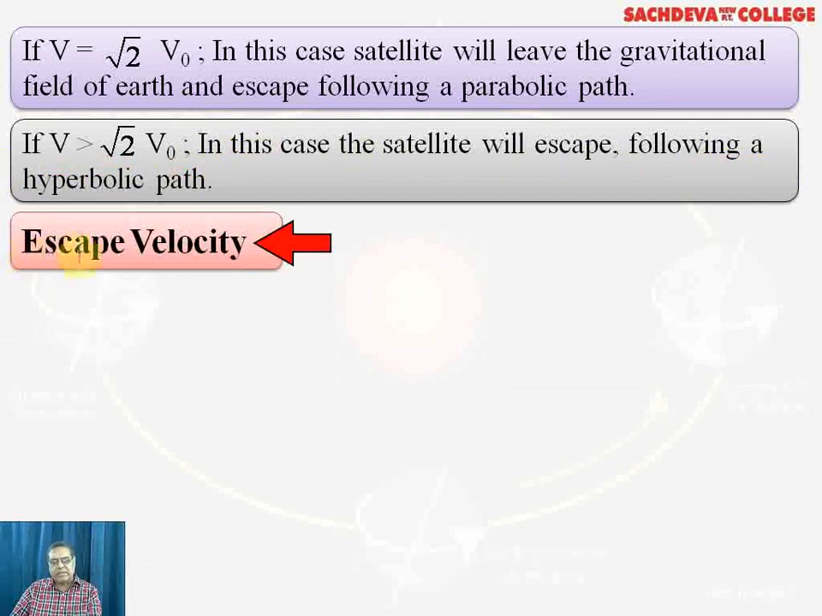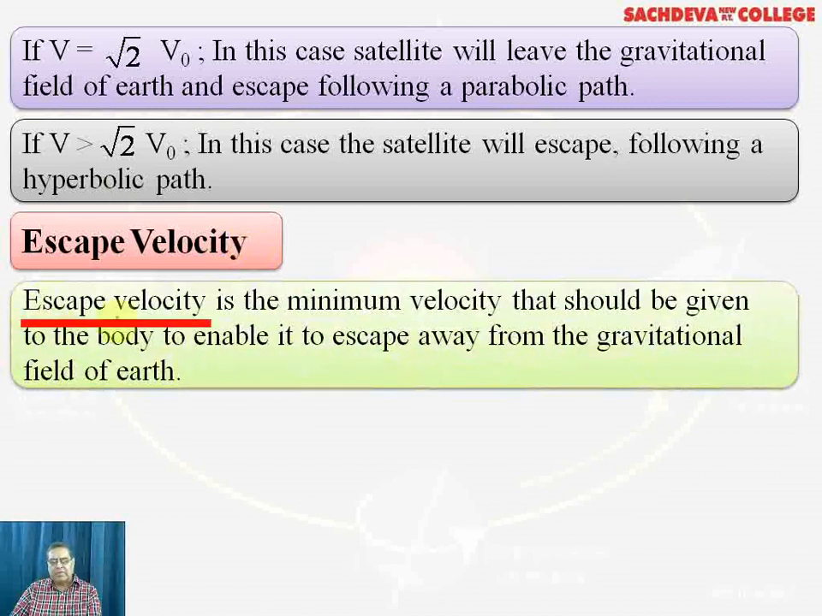Now we come towards escape velocity. Escape velocity means the velocity imparted to the satellite in such a way that once it goes to space, the gravitational pull of Earth will not compel that body to come back to Earth. So escape velocity is the minimum velocity with which the satellite is fired into space, and then it never comes back to Earth. Escape velocity is the minimum velocity that should be given to the body to enable it to escape away from the gravitational field of Earth.